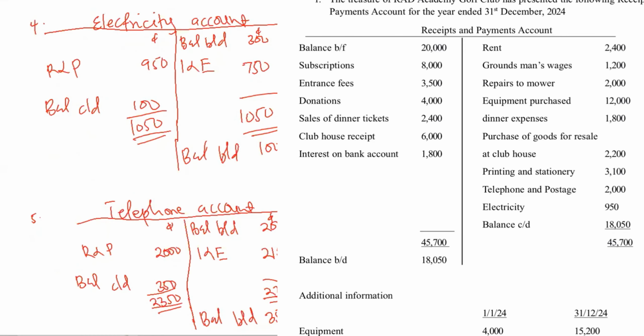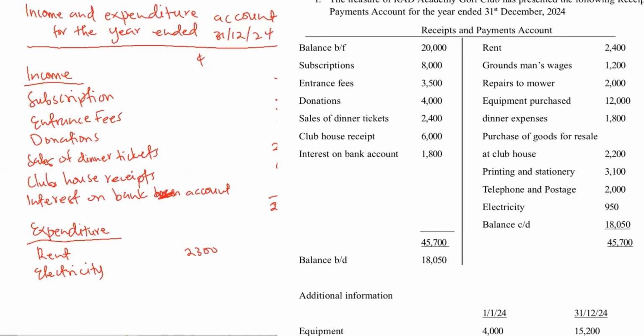Electricity is 750 and telephone is 2,150. Then we have depreciation.